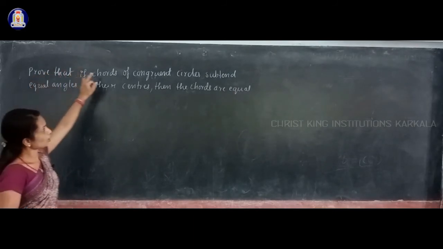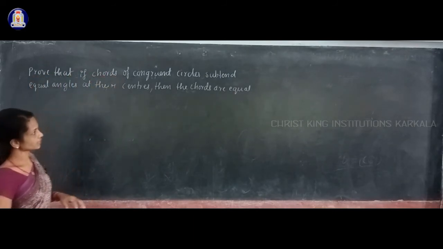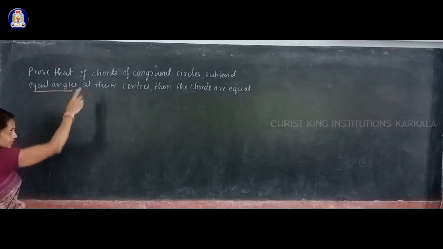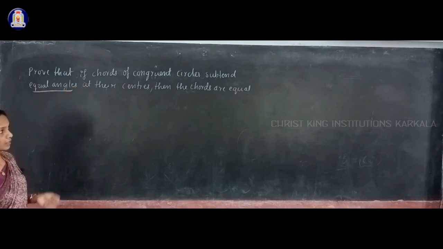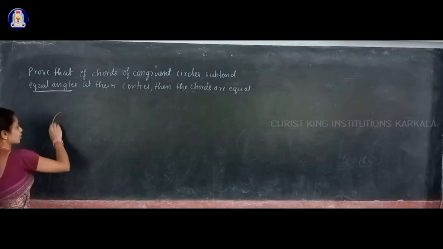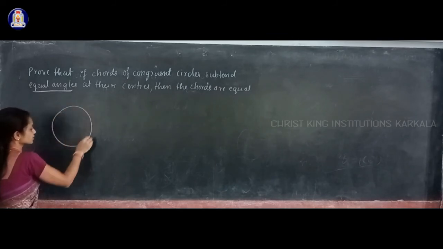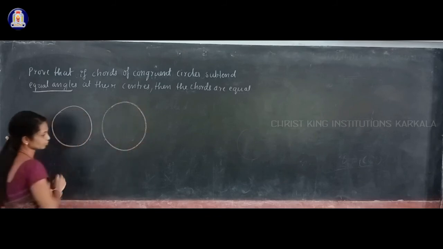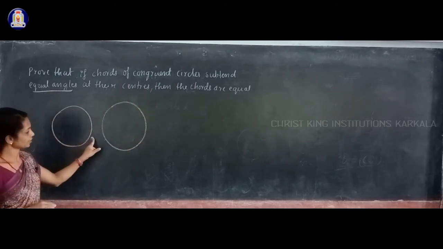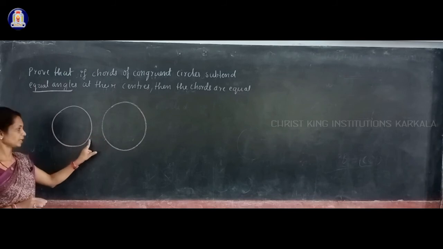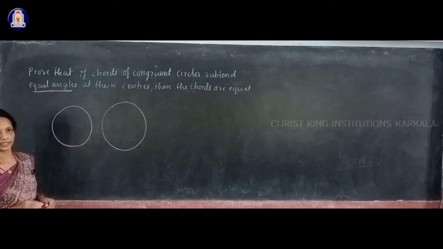Prove that if chords of congruent circles subtend equal angles at their centers, then the chords are equal. So what you have to do is take two congruent circles. Congruent circles means their radii are equal. If two or more circles have the same radii, then they are called congruent circles.